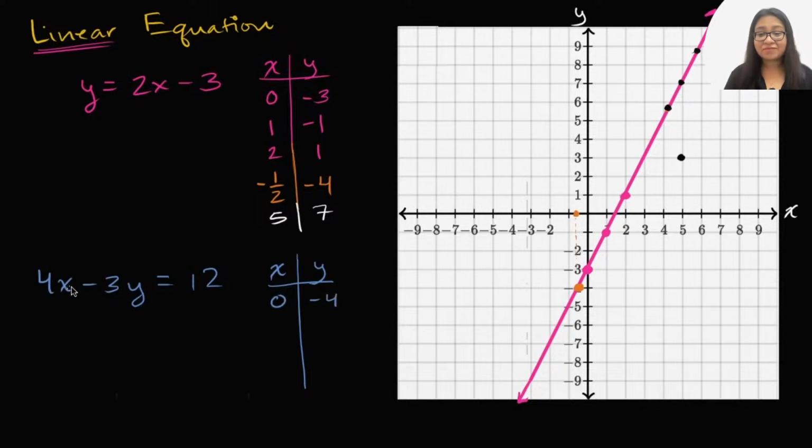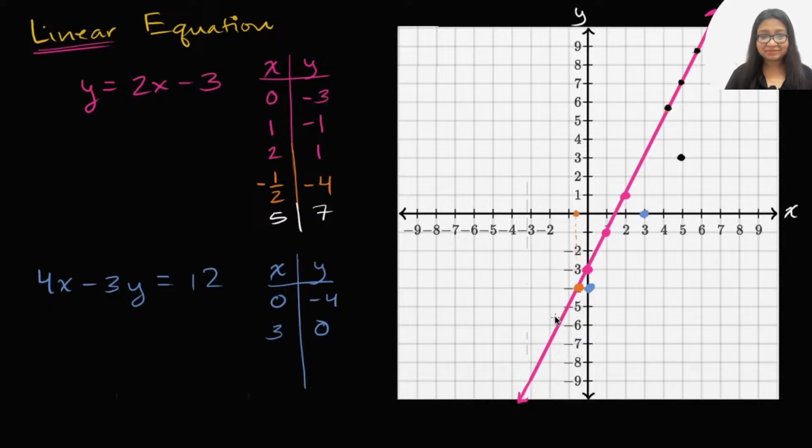You can verify that. 4 times 0 minus 3 times negative 4, well, that's going to be equal to positive 12. And if y were to equal 0, then this is going to be 4 times x is equal to 12. Well, then x is equal to 3. And so you have the point 0, comma, negative 4 on this line, and you have the point 3, comma, 0 on this line. Did I do that right? Yep. So 0, comma, negative 4, and then 3, comma, 0. These are both going to be on this line.